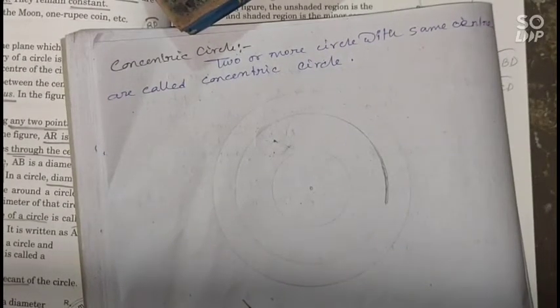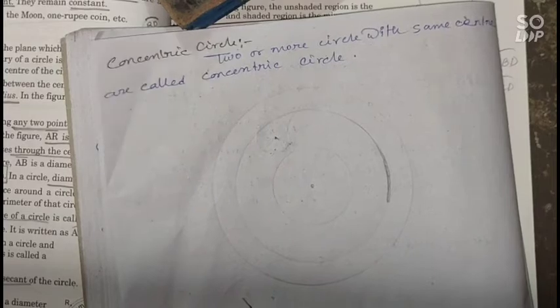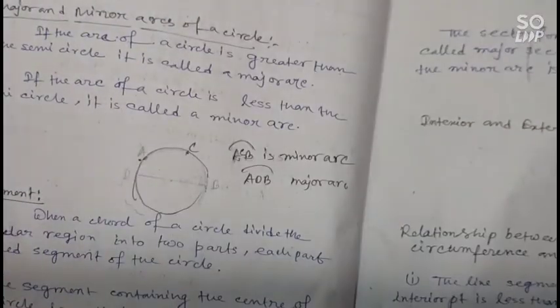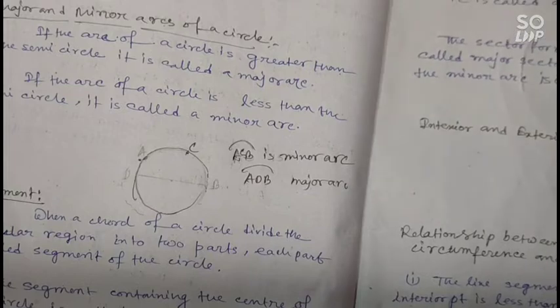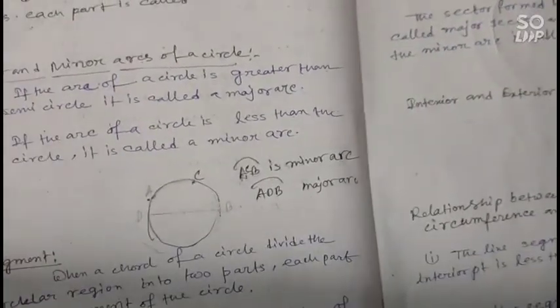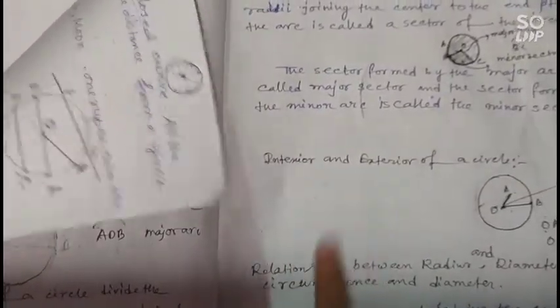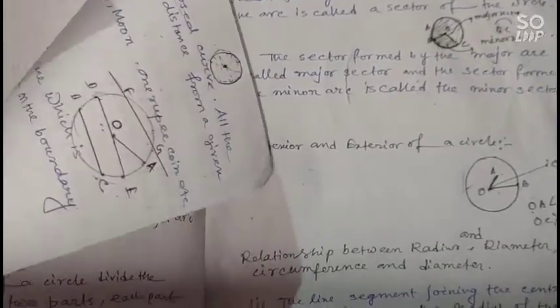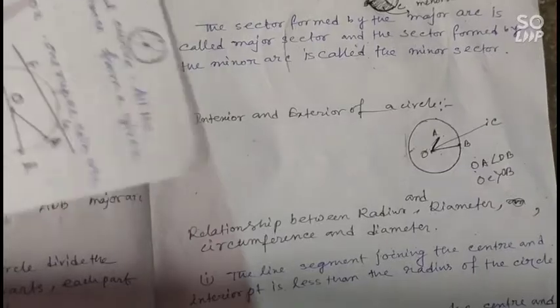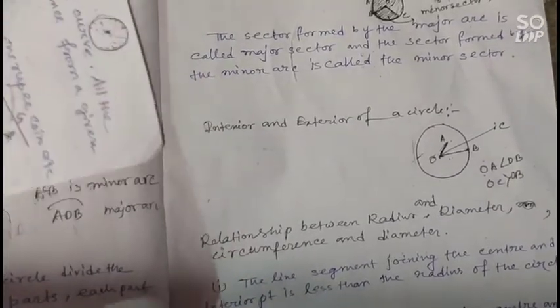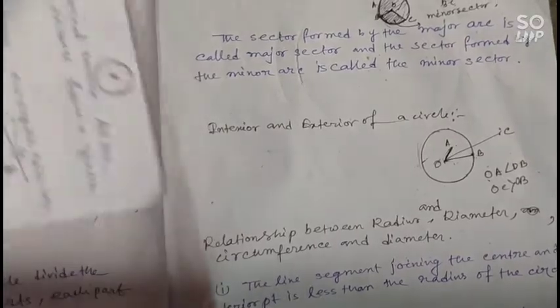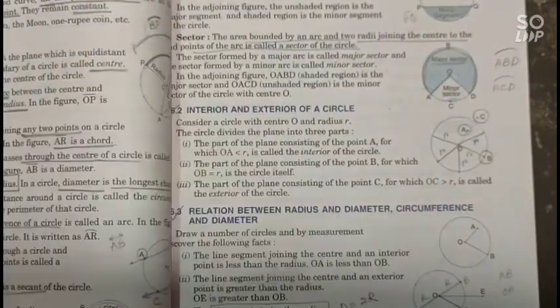So I have discussed all topics about the circle. You have to identify all the parts of the circle: center, radius, chord, diameter, arc, major arc, minor arc, semicircle, segment, sector, secant. You also have to learn the interior and exterior of a circle, the relationship between radius and diameter, and between circumference and diameter. This is very important. And you have also learned about the concentric circle.